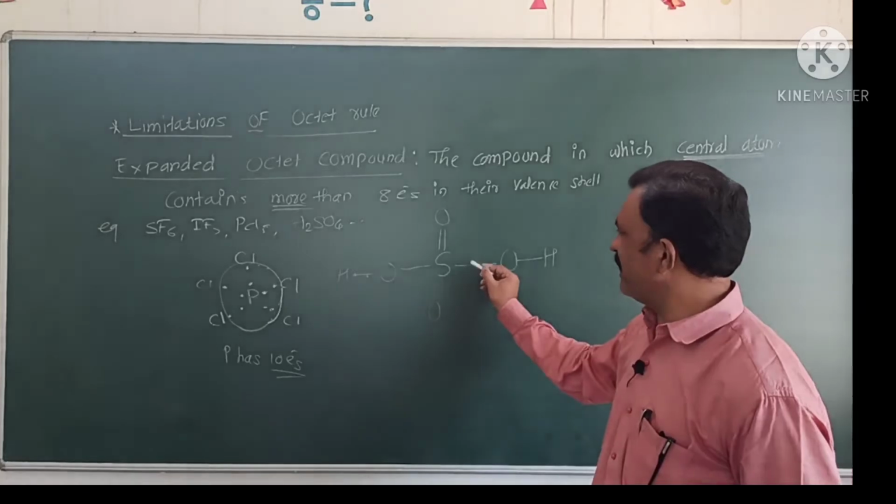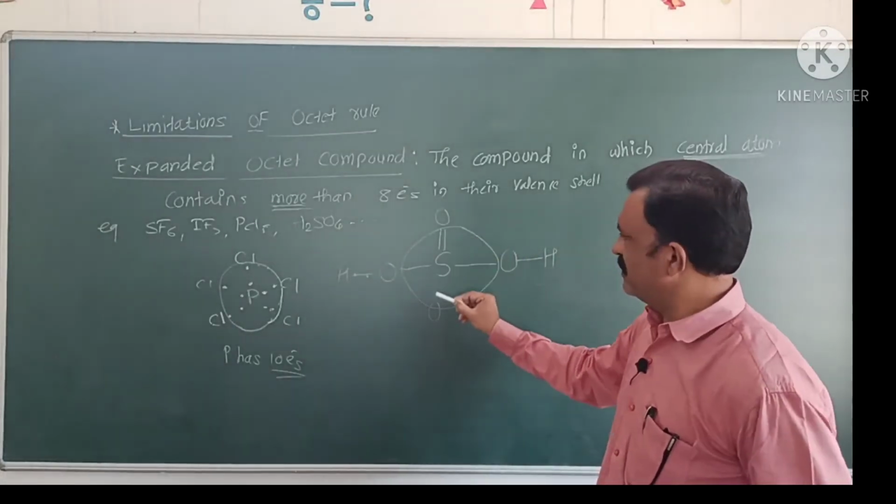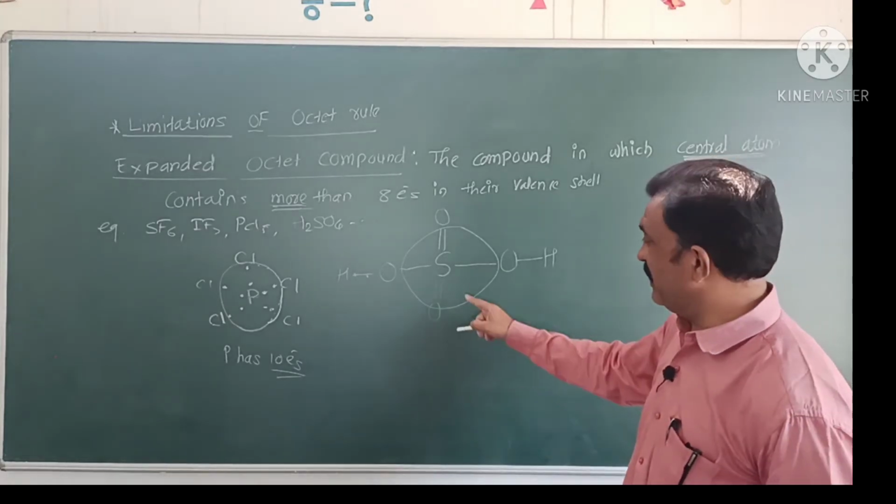Here the central atom, sulfur, contains 12 electrons, that is 6 bonds.